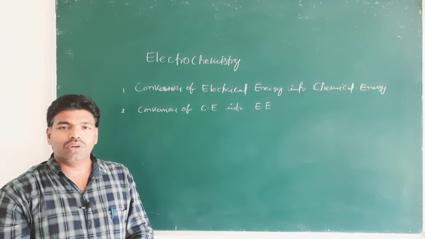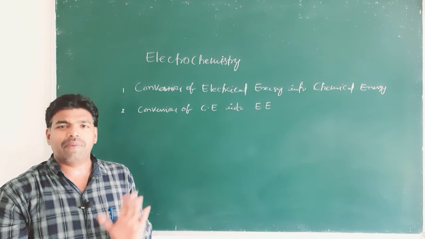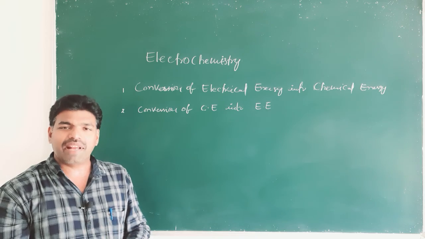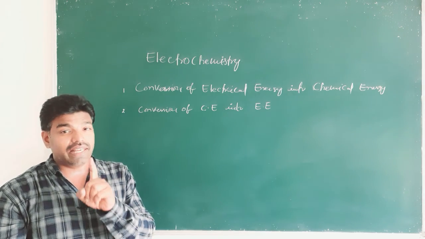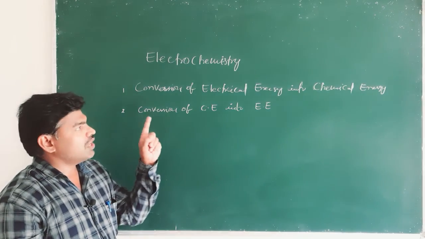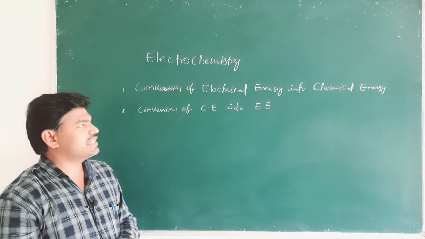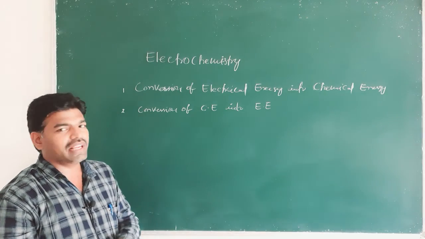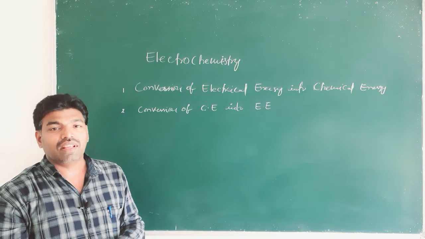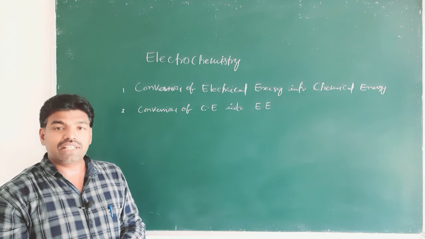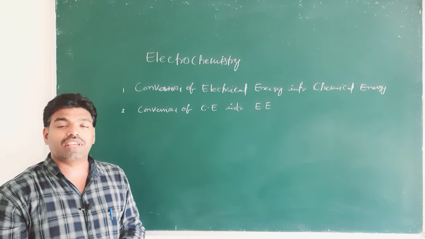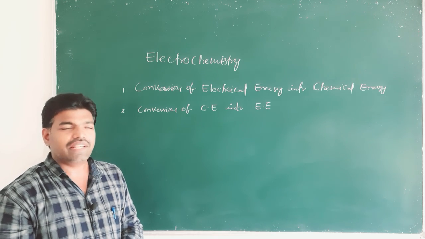So we know what is meant by electrochemistry. Electrochemistry is a branch of chemistry that deals with the conversion of electric energy into chemical energy and conversion of chemical energy into electrical energy, and it deals with the study and preparation of chemical substances, right?